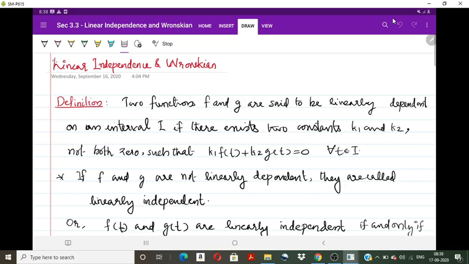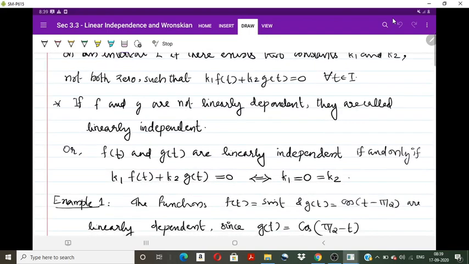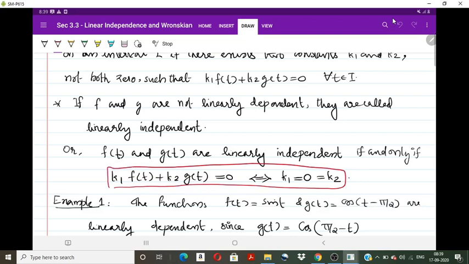If they are not linearly dependent, then they are said to be linearly independent. That is, f and g are linearly independent if and only if the linear combination equals 0 only when all the constants k1, k2 equal 0. Actually, this is the definition we use in vector spaces also. So two vectors are said to be linearly independent if k1 alpha plus k2 beta is equal to 0 if and only if the constants k1 equal k2 equal 0. So the expression becomes 0 only if the constants equal 0.